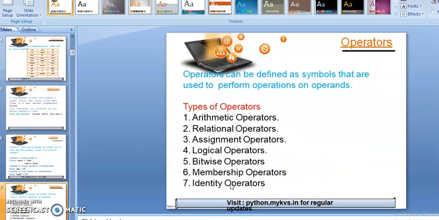After that, operators. So students, an operator can be defined as a symbol that is used to perform any specific operation on the operands. Here 7 types of operators are available in Python: arithmetic operators, relational operators, assignment operators, logical operators, bitwise operators, membership operators, identity operators. So here we will discuss some operators in detail, students.